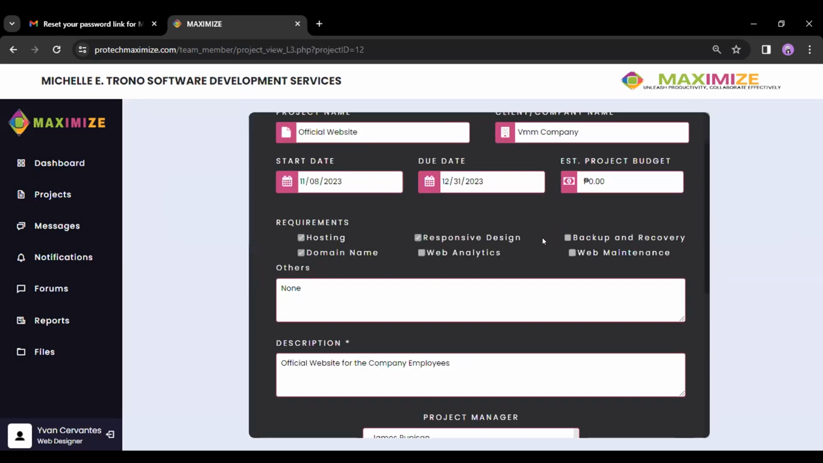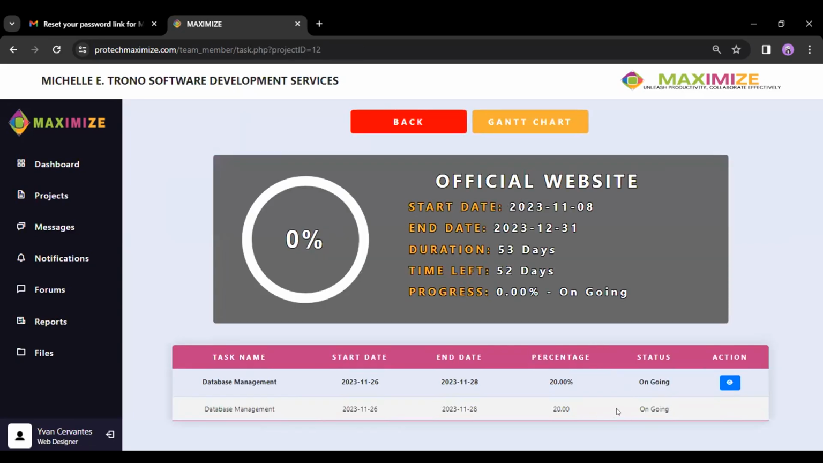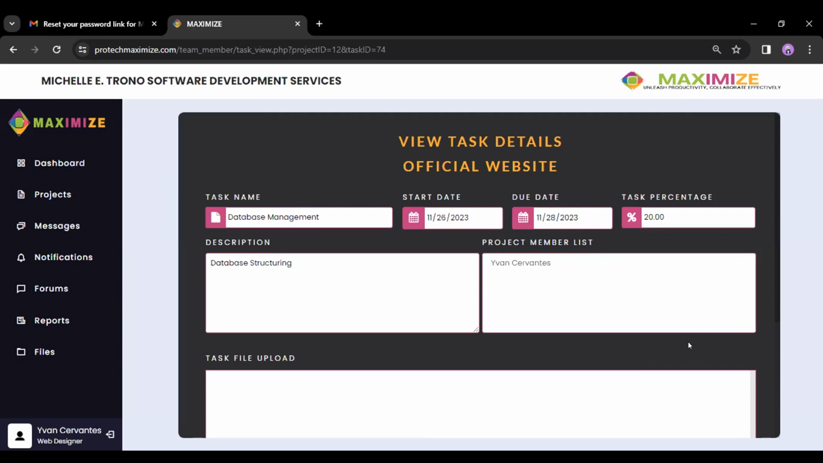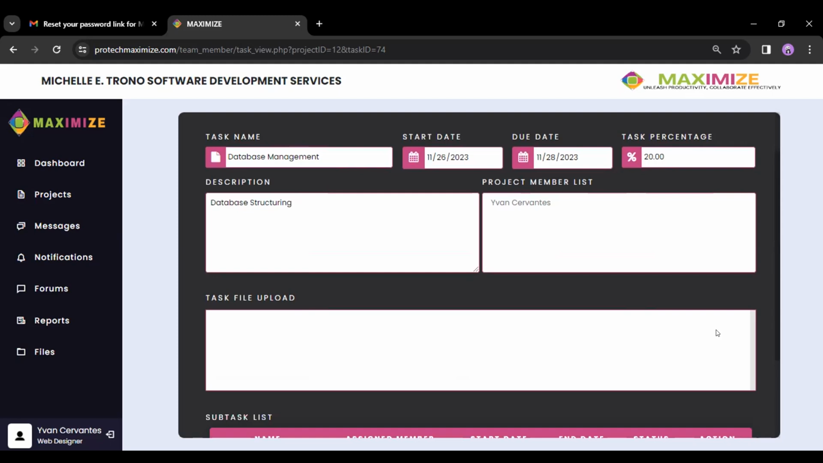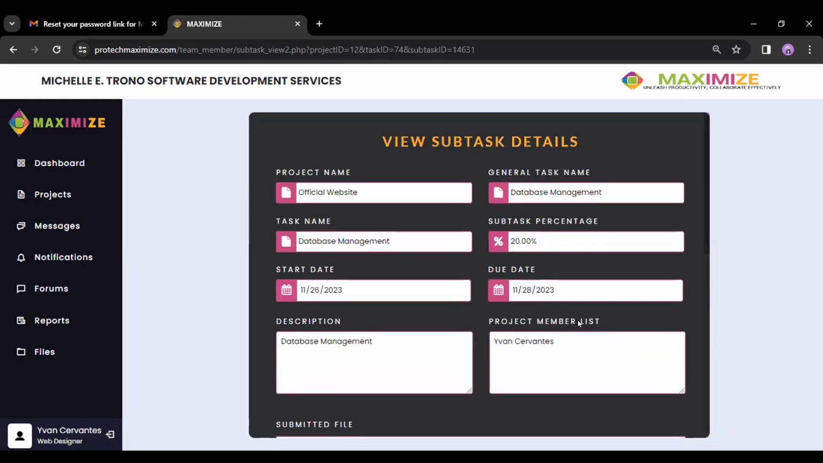View tasks to see the assigned general tasks for this project. As you can see, we just have one general task assigned. Let's view it to see the details of this general task. We also have here different details of the task. We don't have a task file upload here or a description. This is just a sample. For the subtask list, we can view the details of it to further see the details if we don't want to submit first.